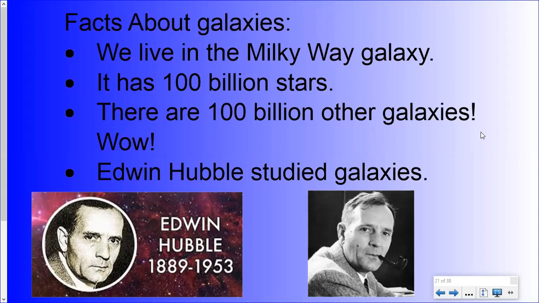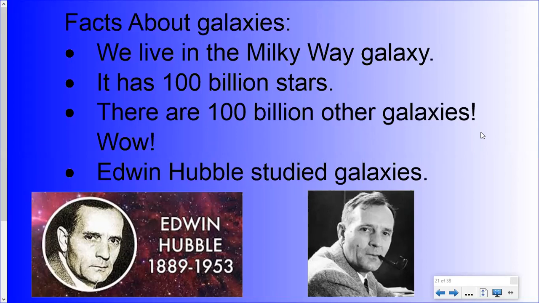So getting back to our galaxies, Edwin Hubble, we've heard about him before, right? From the Hubble Space Telescope. He was a scientist who lived in California, and he spent his life studying about galaxies. And there's a couple pictures down there of him you can see. A lot of the pictures, you see him with a pipe in his mouth. He was a pipe smoker. But he used telescopes to take as many pictures as he possibly could about galaxies that he discovered.